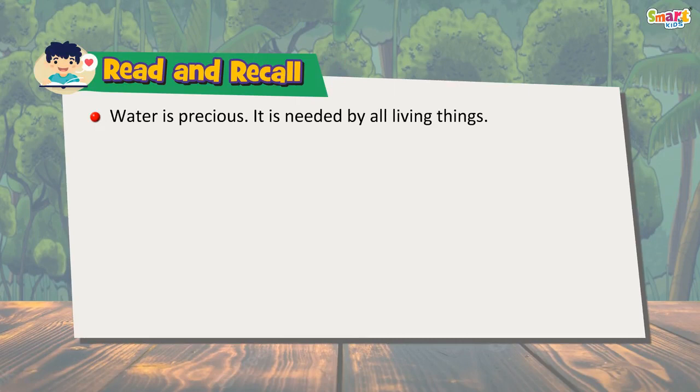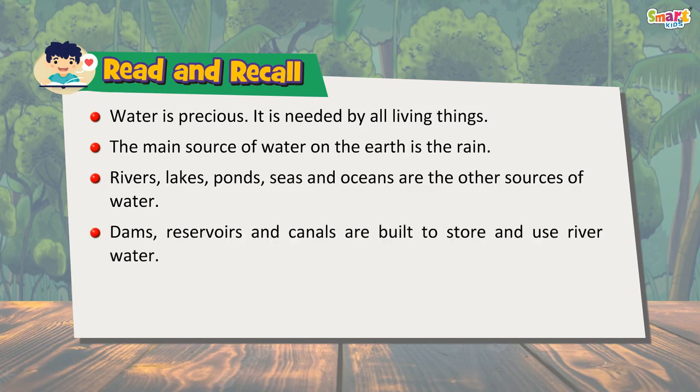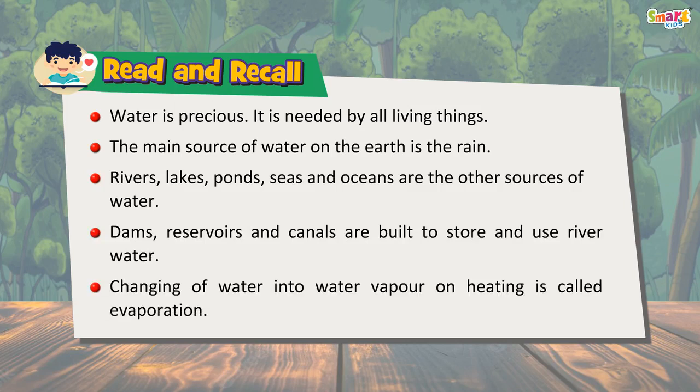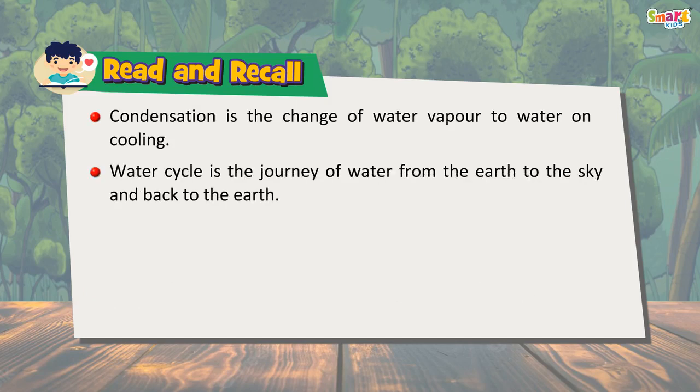Read and recall. Water is precious. It is needed by all living things. The main source of water on the earth is the rain. Rivers, lakes, ponds, seas and oceans are the other sources of water. Dams, reservoirs and canals are built to store and use river water. Changing of water into water vapor on heating is called evaporation. Condensation is the change of water vapor to water on cooling. Water cycle is the journey of water from the earth to the sky and back to the earth.